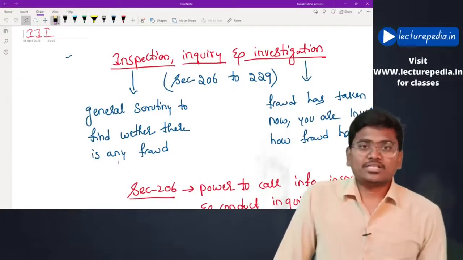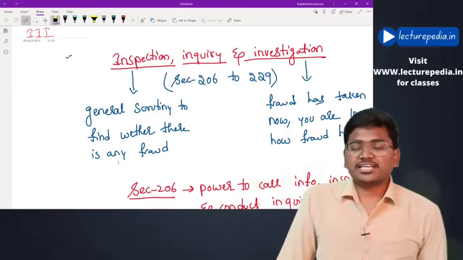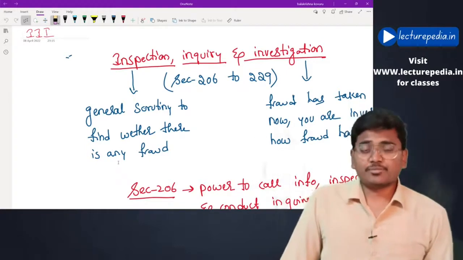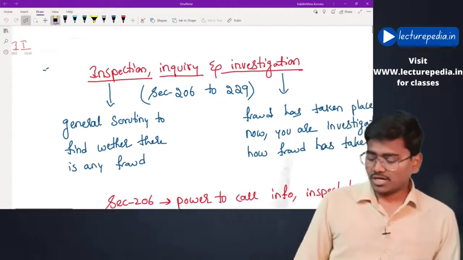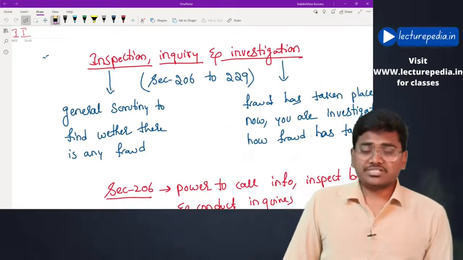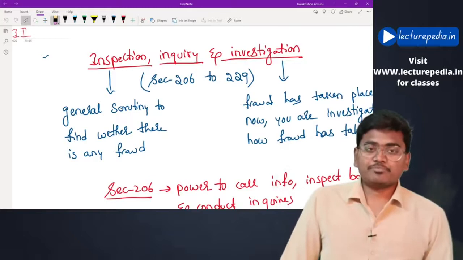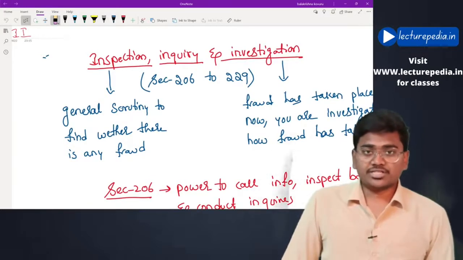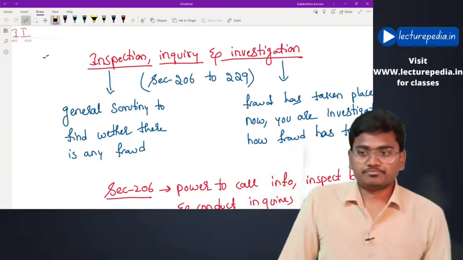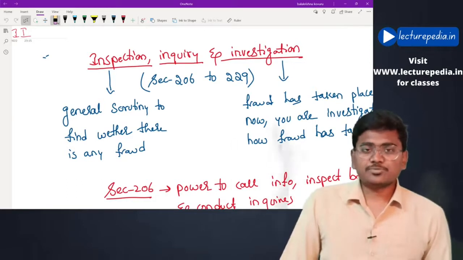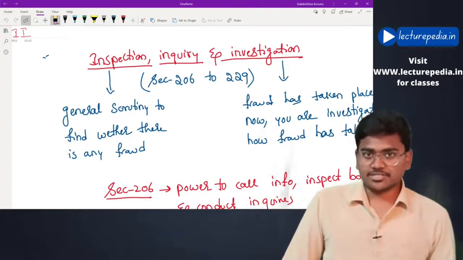In this class we will be revising inspection, inquiry and investigation from the Companies Act. We have already covered the revision classes relating to directors, operation and mismanagement, and all the chapters relating to economic laws as well. Now we will be starting with inspection, inquiry and investigation.